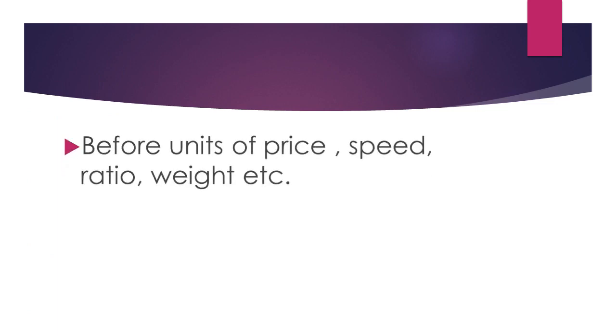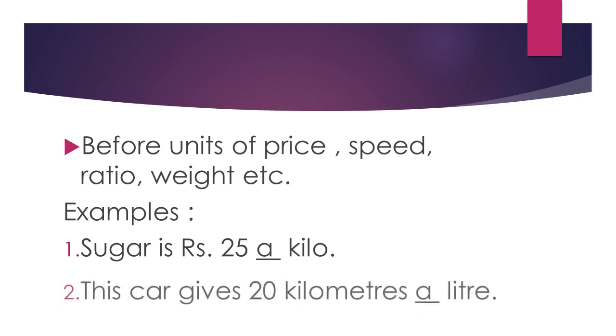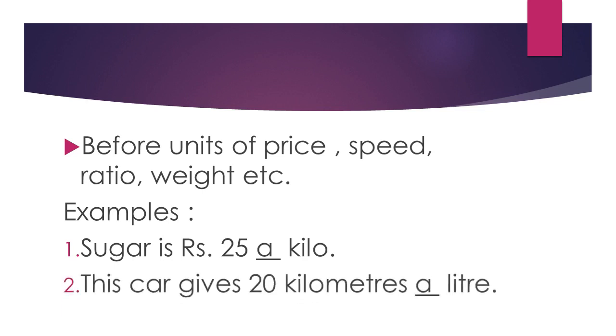Before units of price, speed, ratio, weight, etc. For example, sugar is rupees 25 a kilo, means the cost of 1 kg sugar is rupees 25. This car gives 20 kilometers a liter, means in 1 liter of petrol this car can run 20 kilometers. So in order to show price, speed, ratio, weight, before that we use a.